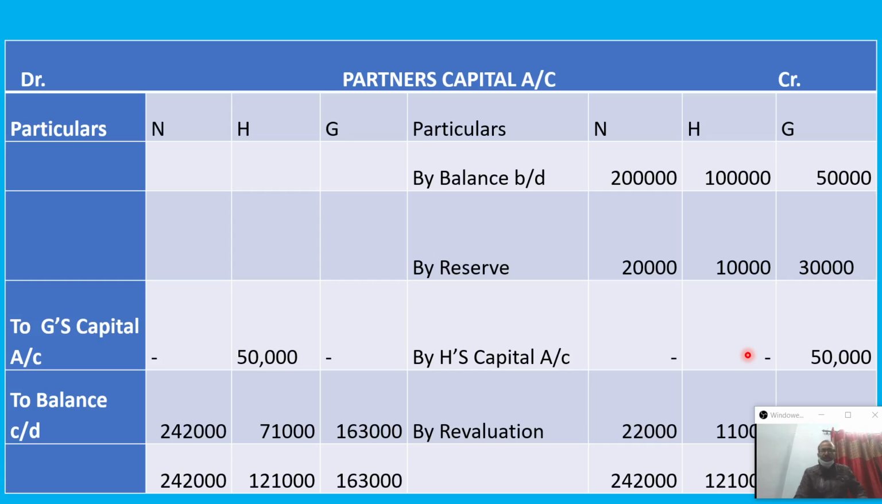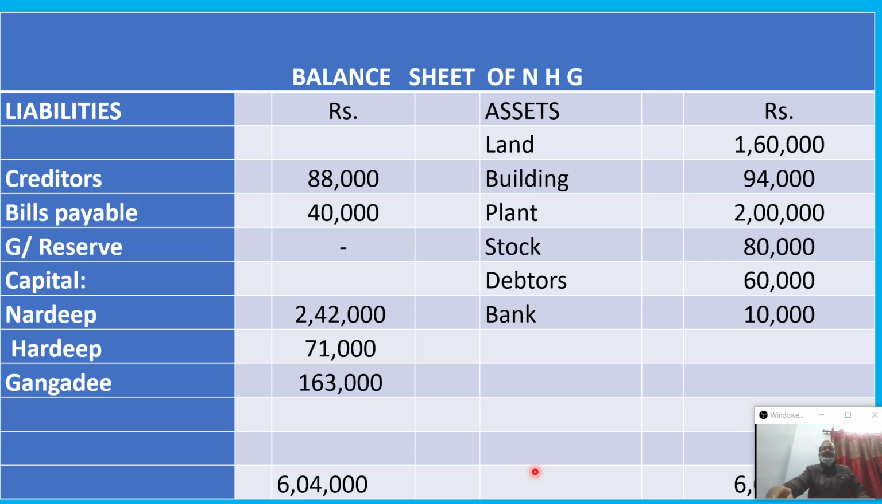After that we have to find out the present balances. Here, after balancing, the first partner came to 2,42,000, the second partner 71,000, and the third partner 1,63,000. So that is the present balance, which will go to the revised balance sheet. This is the new balance sheet after the change in the profit sharing ratio. The three partners' present balances are 2,42,000, Hardeep 71,000, and third partner 1,63,000.